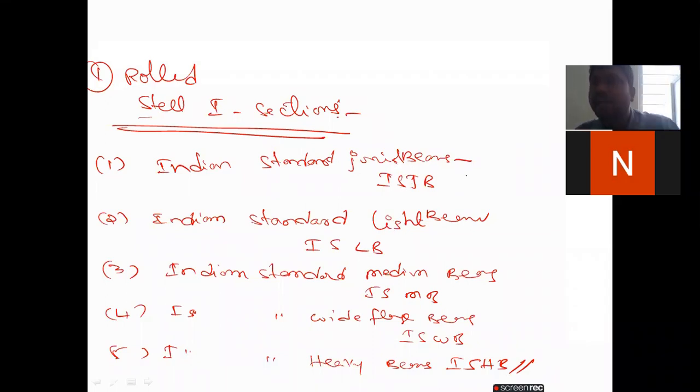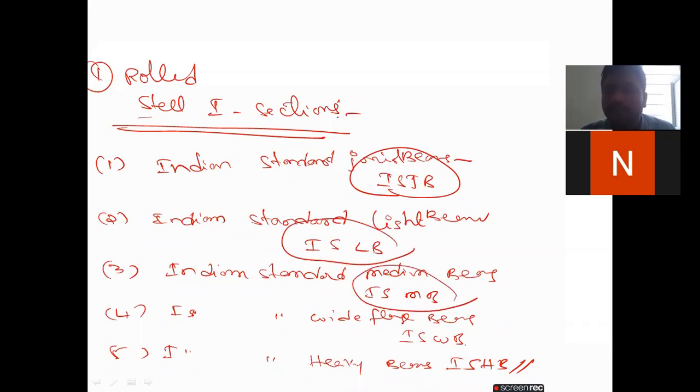When you are going to design, you will go to the IS 800 code book and check what ISJB, ISLB, ISMB, ISWB and ISHB are. You will see we have only five sections under the rolled steel I section.